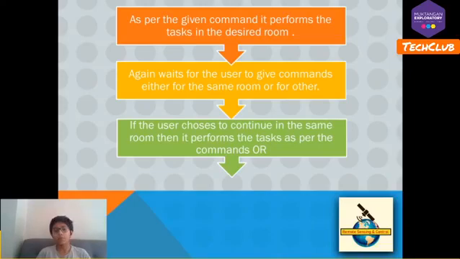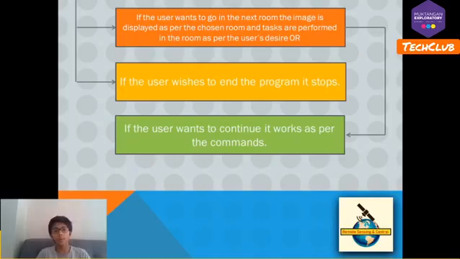If the user continues to be in the same room, then tasks are performed as per the commands. So if I wish to sit in the living room, I say turn on the AC, turn on the lights, turn on the fans, and it works as per that. Or if the user wants to go to the next room, the image is displayed as per the chosen room and tasks are performed in that room as the user desires.